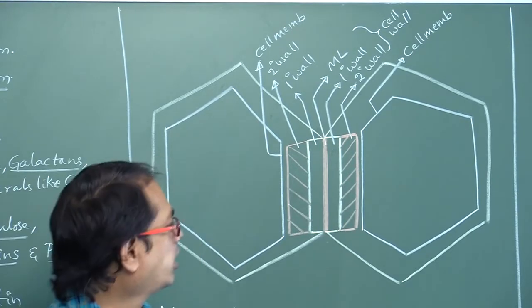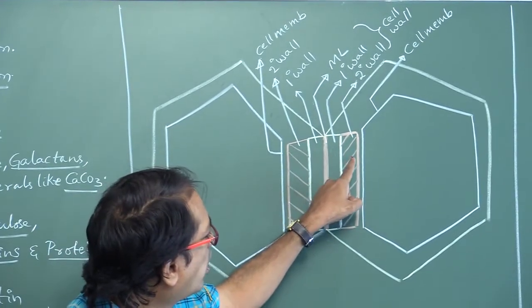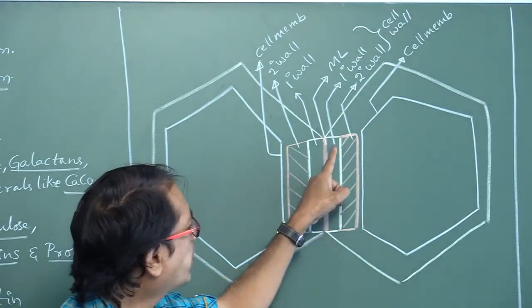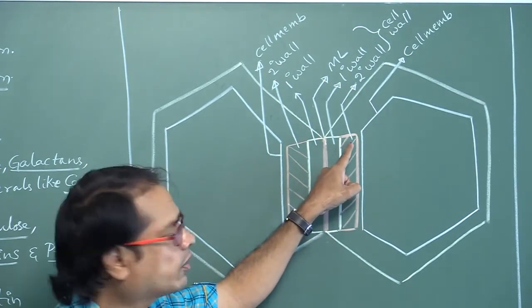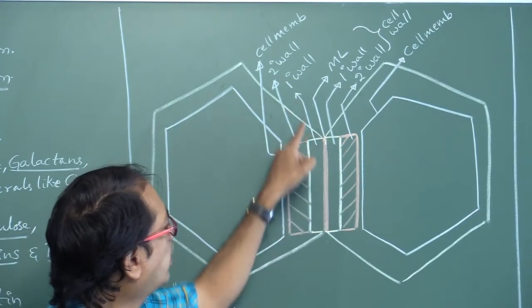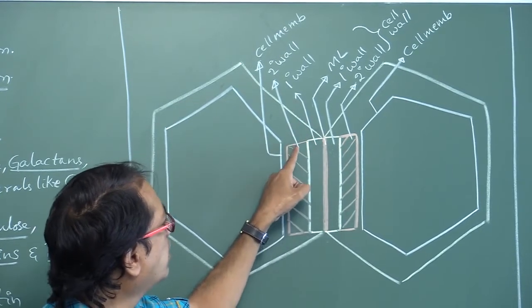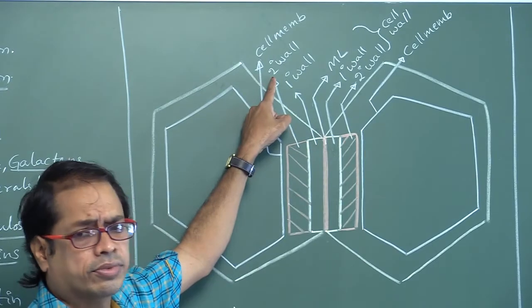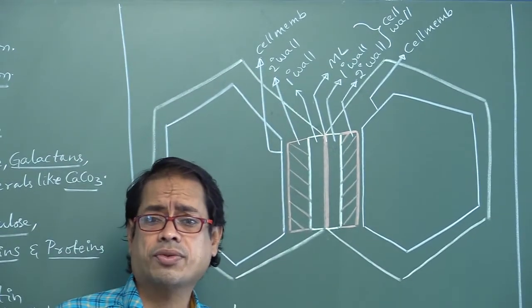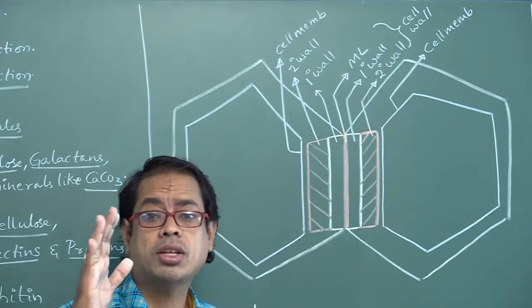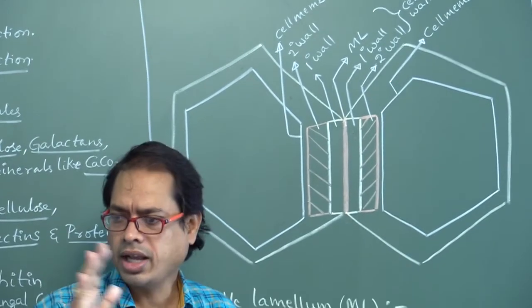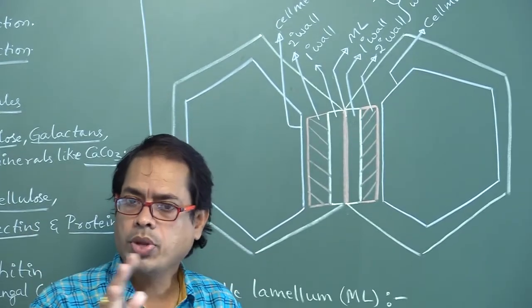Next, inner to primary cell wall, secondary cell wall is present. For the adjacent cell also, this is the primary cell wall, and inner to primary cell wall, secondary cell wall is present. This secondary cell wall is found in mature cells only, not in meristematic cells, not in younger cells, not in embryonic cells.